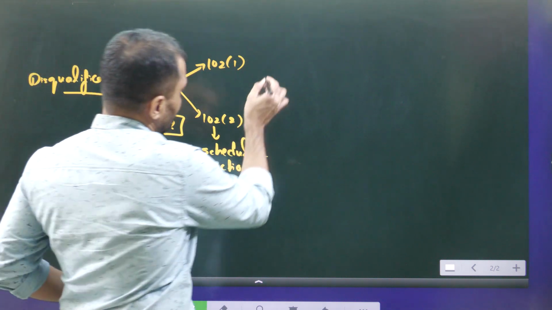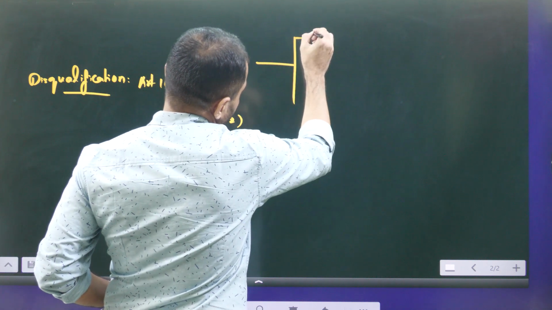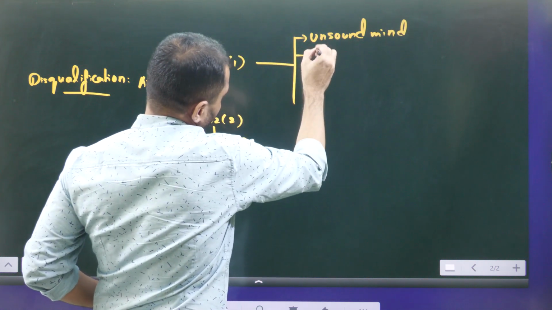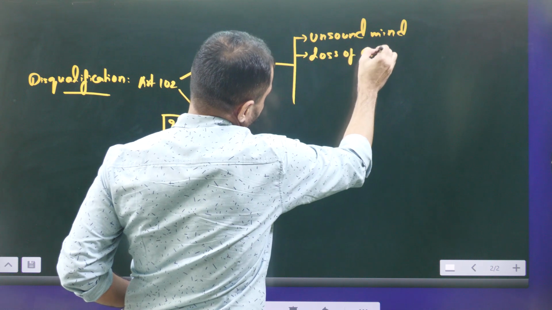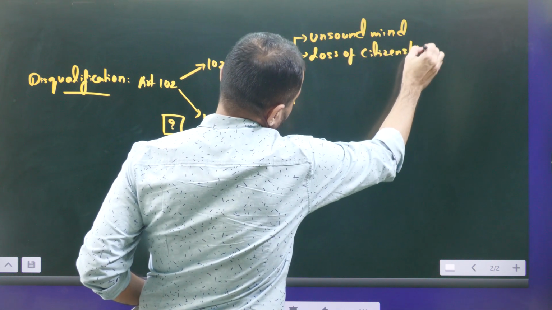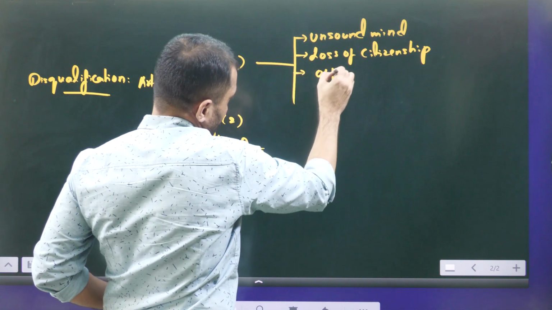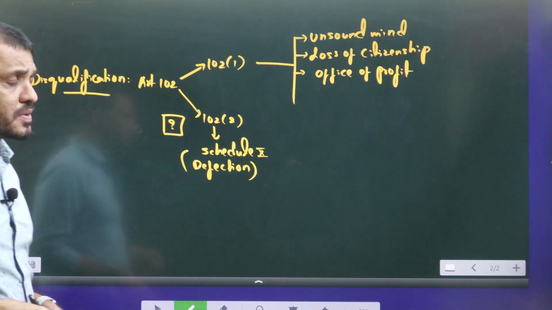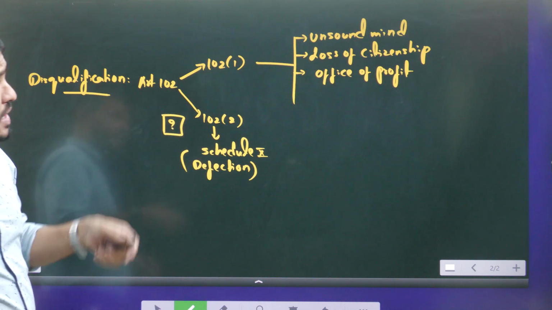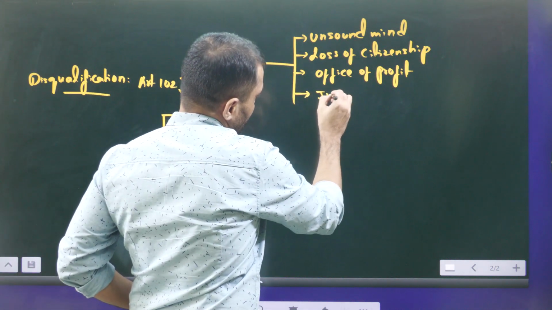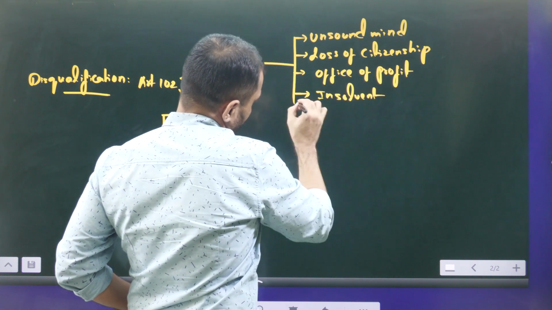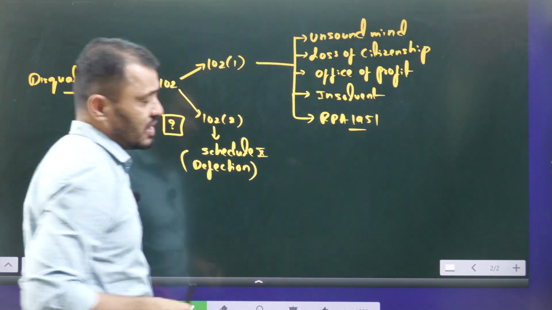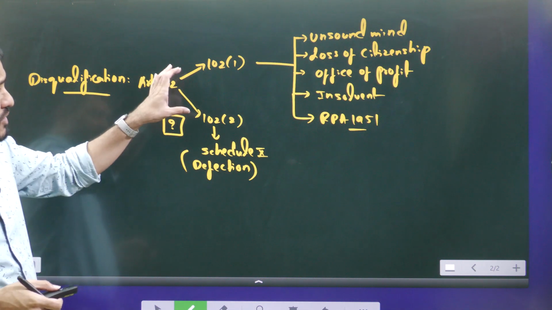Article 102 clause 1 talks about various grounds, such as if a person is of unsound mind, loss of citizenship, holding an office of profit, or if a person has declared himself insolvent. Also, if a person is disqualified according to the RPA Act 1951, he will be disqualified.